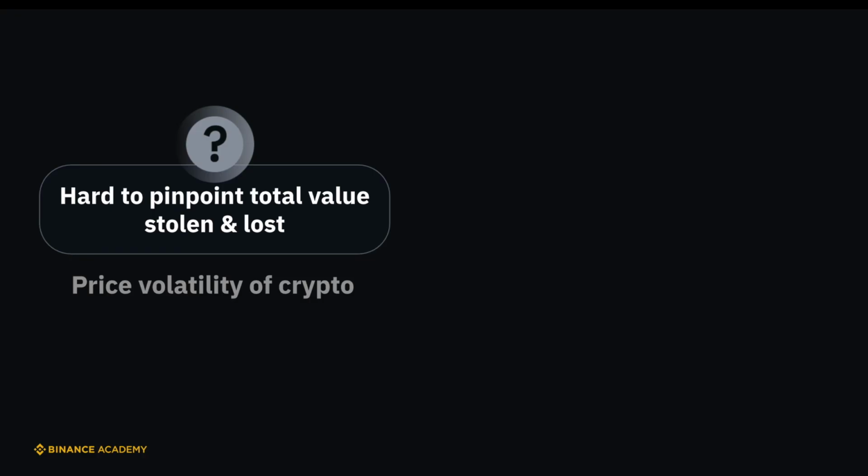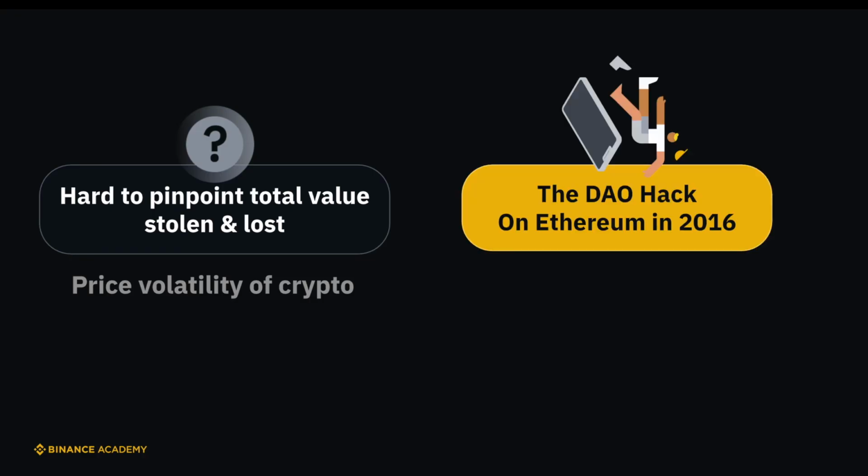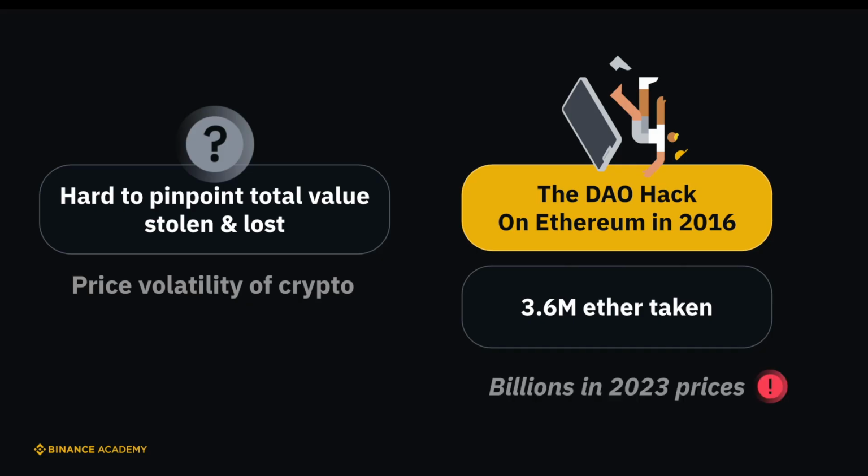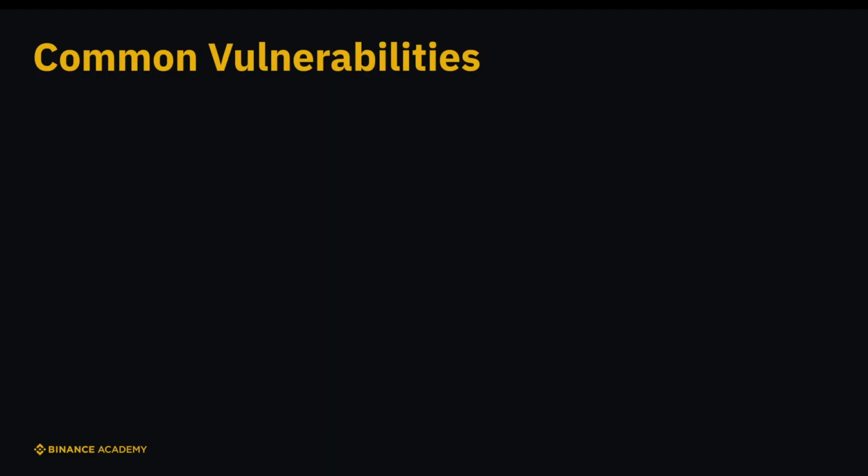It's challenging to pinpoint the total value stolen or lost due to these security lapses, especially considering the volatility of crypto prices. However, one of the most notable incidents was the DAO hack in 2016 on Ethereum, in which 3.6 million Ether were taken. That amount would be worth billions in 2023. So, what common vulnerabilities do smart contracts face?